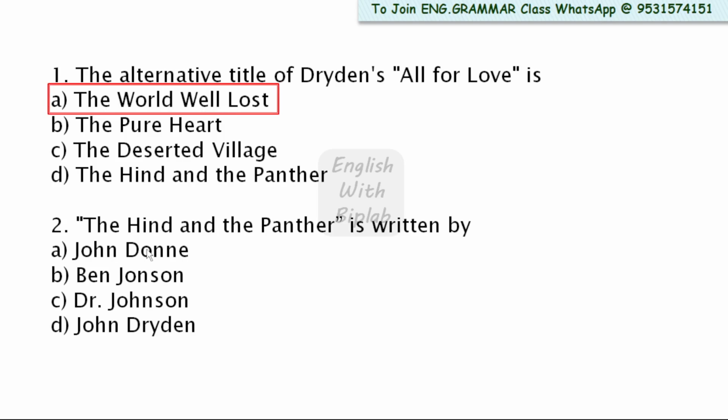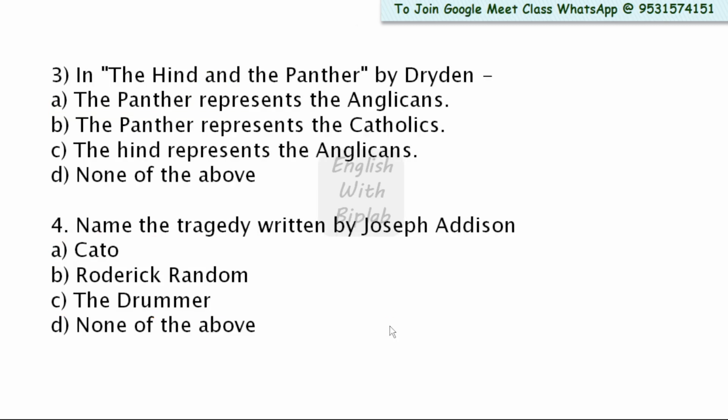Question number 2. The Hind and the Panther is written by, look at the options: John Donne, Ben Jonson, Dr. Johnson, John Dryden. Here the right answer is option D, John Dryden. Sorry, I marked it by mistake as A, but actually the right answer is John Dryden. Let's proceed to the next MCQ.